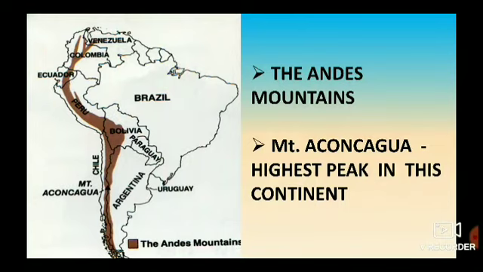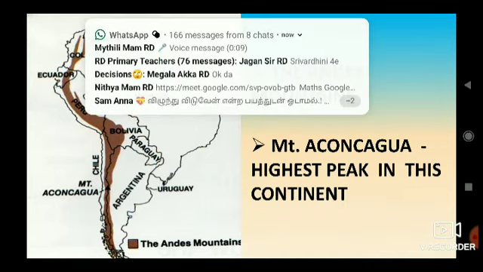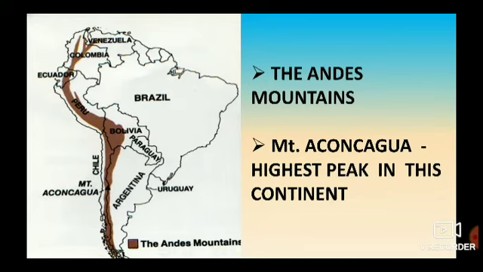Here in South America, we have the Andes Mountains. Can you see it? They have shown it with brown color. It covers from north to south, the entire western part. The Andes Mountains lie towards the western part of South America. Here in the Andes, we have Mount Aconcagua. It is the highest peak in this continent, South America.